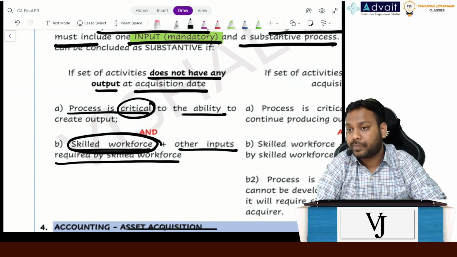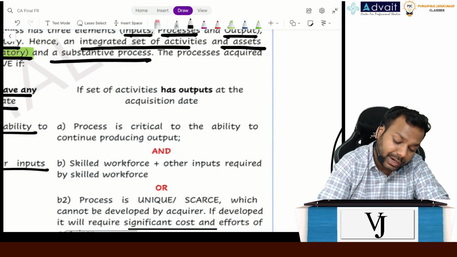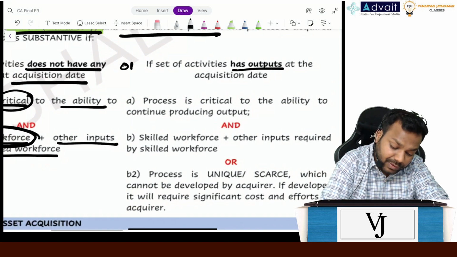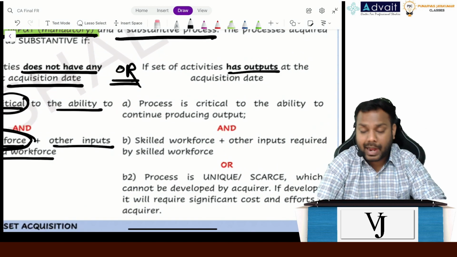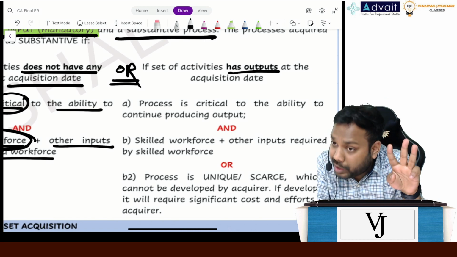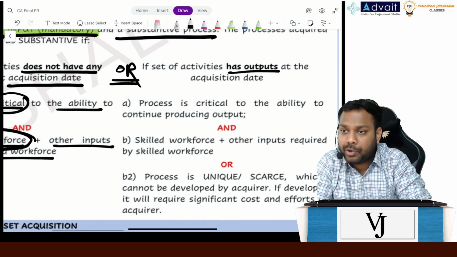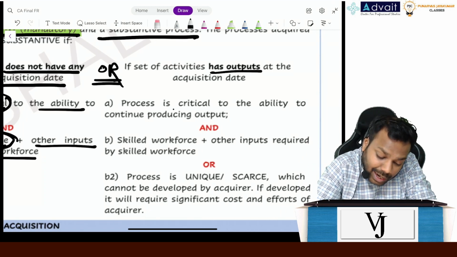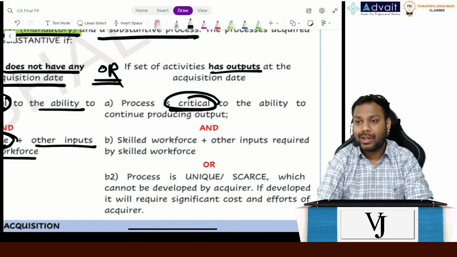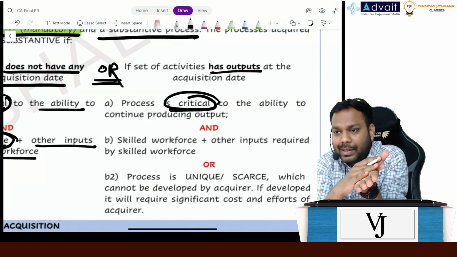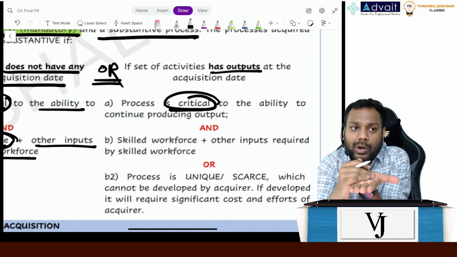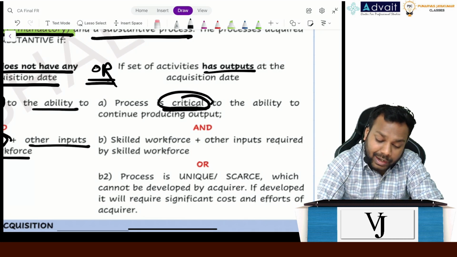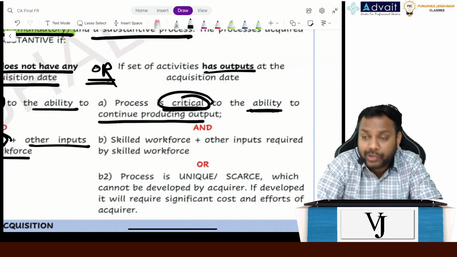Now further, if the set of assets has outputs, I am writing here "or". Either situation can be there. Meaning I do have inputs, I do have process, I do have outputs as well. Just because I have all three things, I cannot say it is a business. Now again I have to assess. Now the process should be critical. When I didn't have the output, I said the process should be critical, having the ability to generate output in the future, right? Now the process should be critical, with the ability to continue producing outputs.